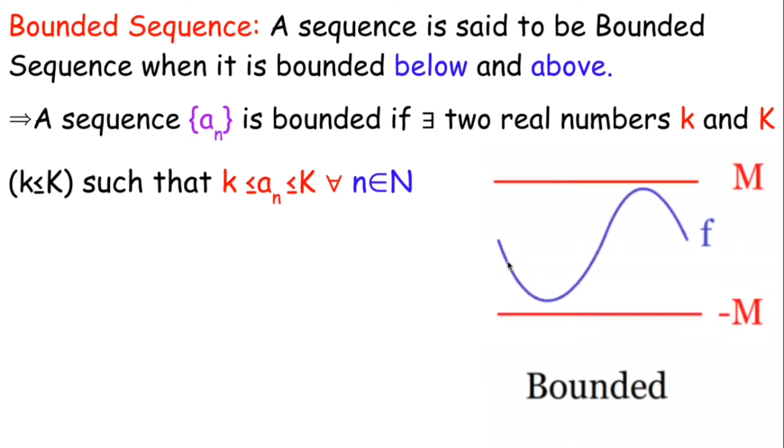So this is an example of a bounded sequence, where this is the upper bound capital K and this is the lower bound, for every value of n.